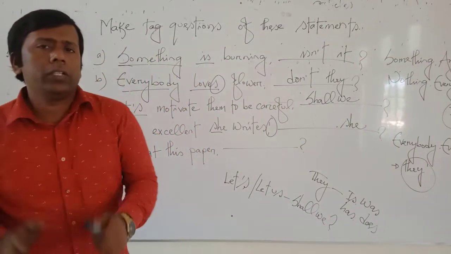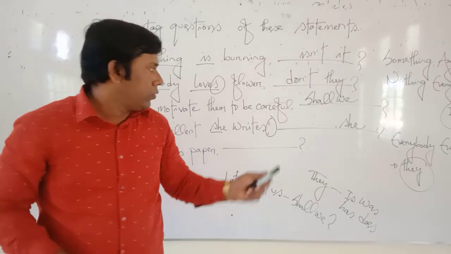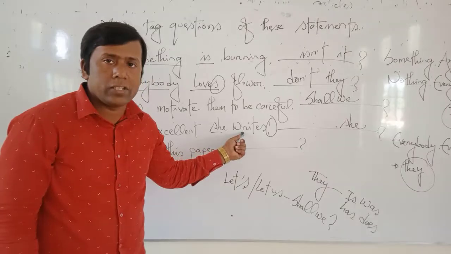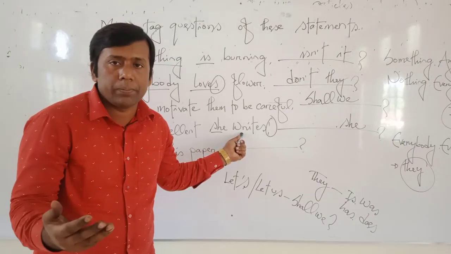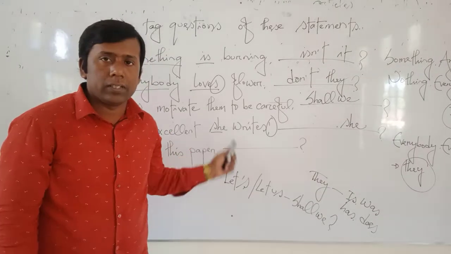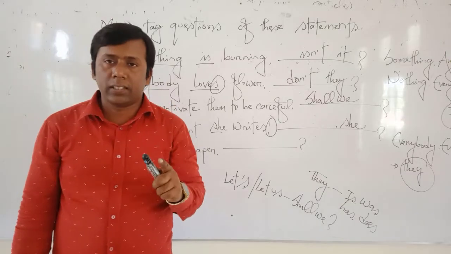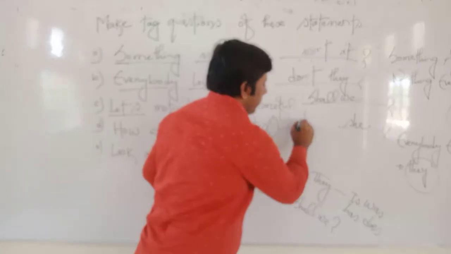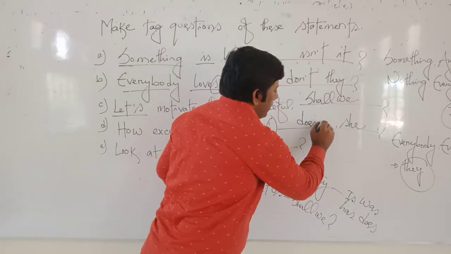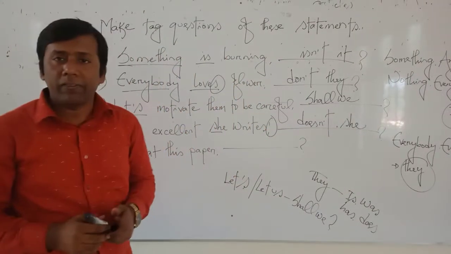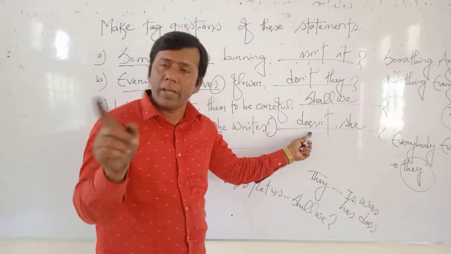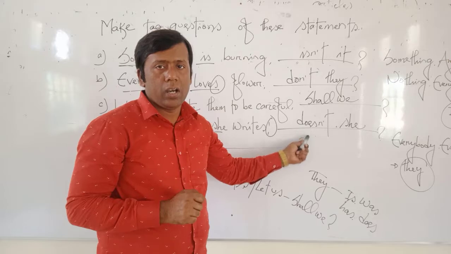And here we never use any type of auxiliary. We notice that writes is a principal verb. She, third person, present form. We have to use does. And it is an affirmative sentence. For this reason, the tag part may be negative.